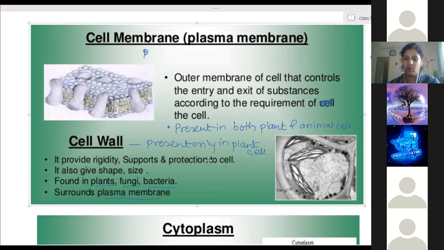Suppose you don't drink water for one day, or even five to six hours, and the plants also you have not given water for a longer duration. What change can you see? Do you see any changes in your skin cells if you don't drink water? It will become dry.